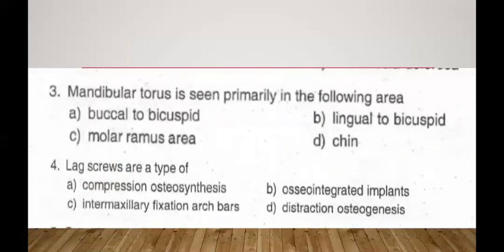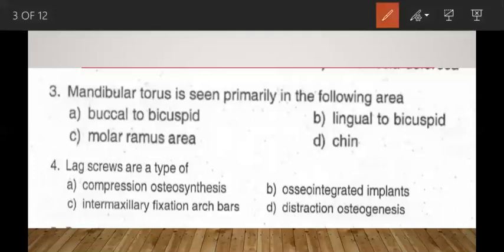Moving to the next question. Mandibular torus is seen primarily in the following area: buccal to the bicuspid, lingual to the bicuspid, molar ramus area, and the chin. Here, the answer is straightforward. That is lingual to the bicuspid. That is lingual to the premolar. In maxillary torus, it mainly occurs on the palatal aspect.